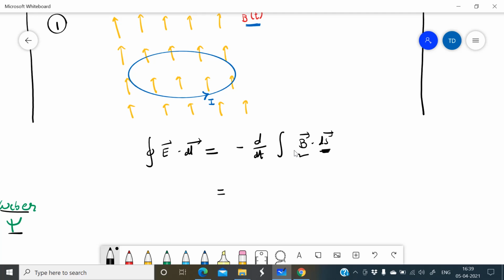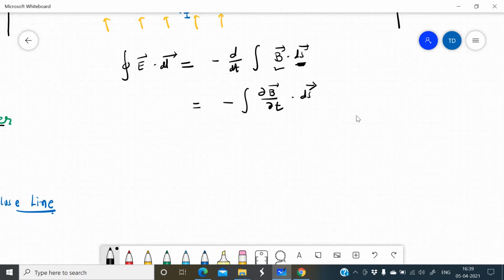So I will put this differentiation with the magnetic field. So it is minus integration, and it becomes a partial derivative. Why a partial derivative? Because we consider ds constant. Now this equation is for a closed loop, so I have to convert the closed loop into a surface. So we have to apply Stokes theorem.